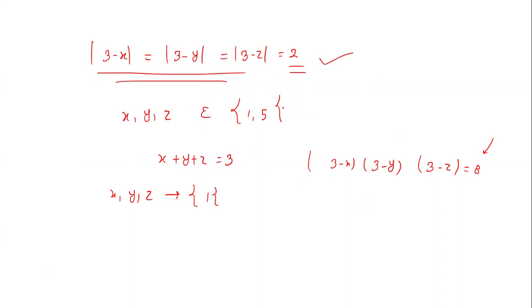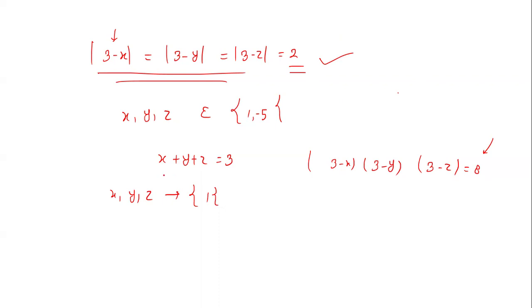We then take only those cases that satisfy our condition. If mod of 3 minus x is equal to 2, then x can be 1, or x can be minus 5. These are the two different possibilities.